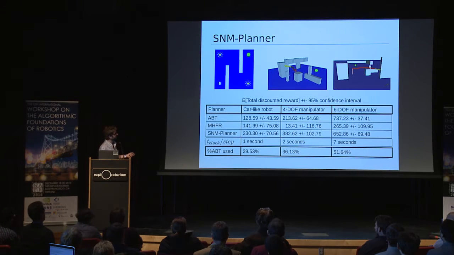Now this table here shows the expected discounted reward for all planners in all 3 problem scenarios. And as we can see for the car-like robot and the 4 degree of freedom manipulator, our planner actually outperforms the 2 component planners. Whereas for the 6 degree of freedom manipulator, our planner achieves similar results to the best of the component planners, which is ABT in this case. Now this indicates that S&M can indeed be used to identify when a linearization-based solver can be used and when we should use a general solver.